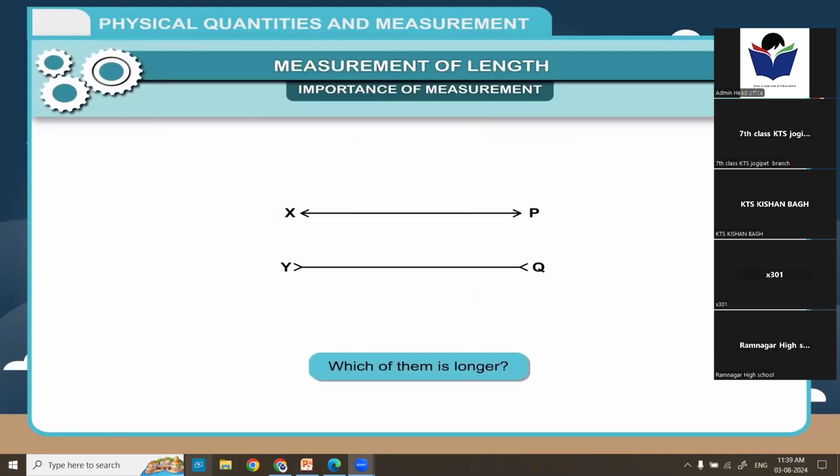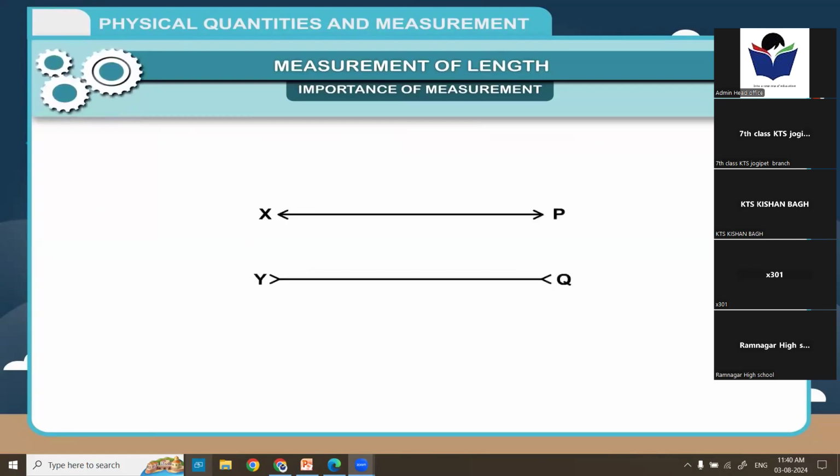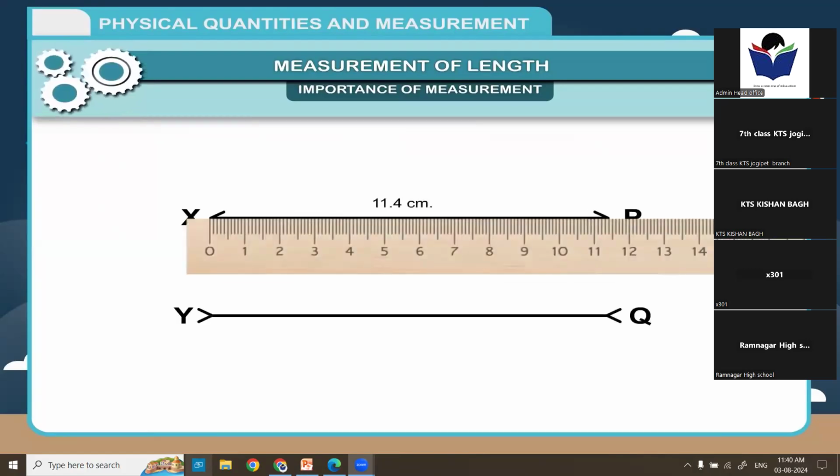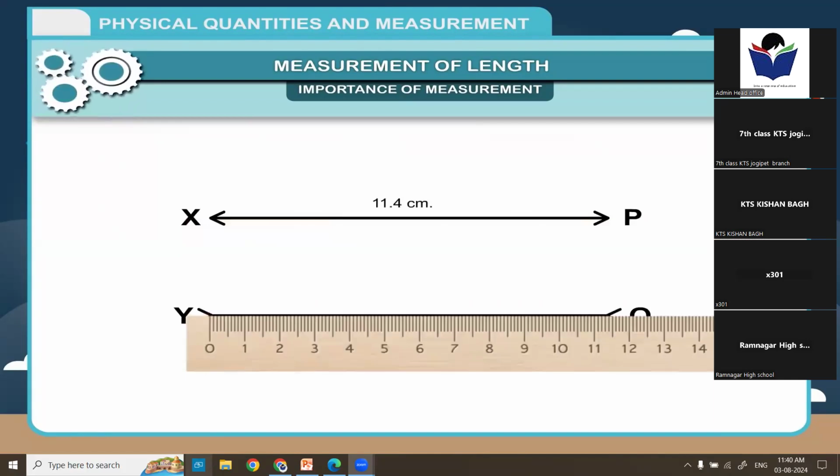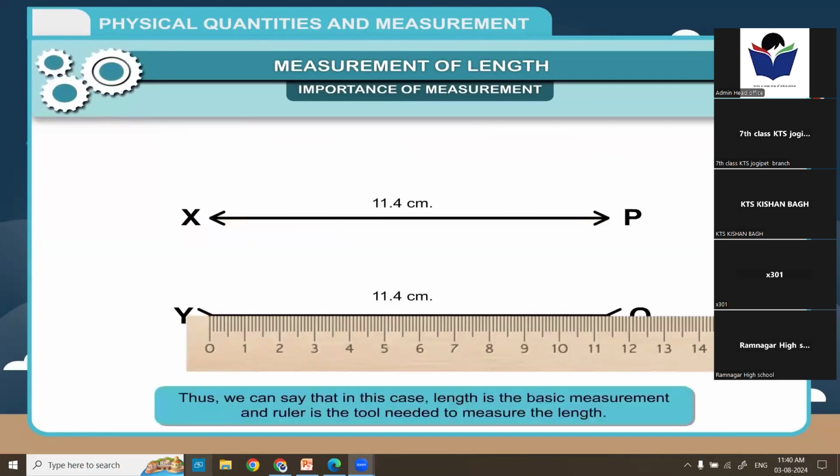Which of them is longer? You may guess that YQ appears to be shorter than XP, but when you measure with the help of a ruler, you find that both the lines are equal in length. Thus, we can say that in this case, length is the basic measurement and ruler is the tool needed to measure the length.